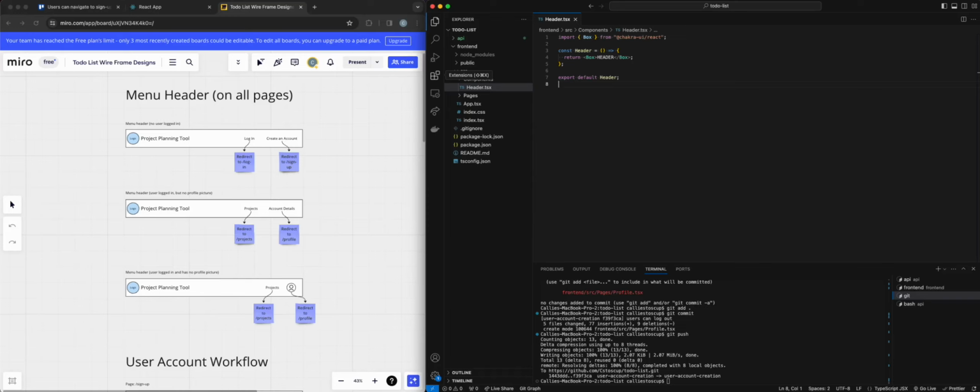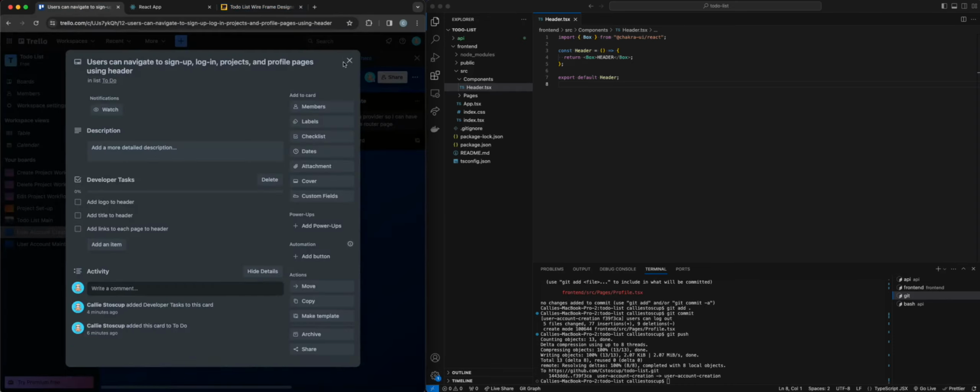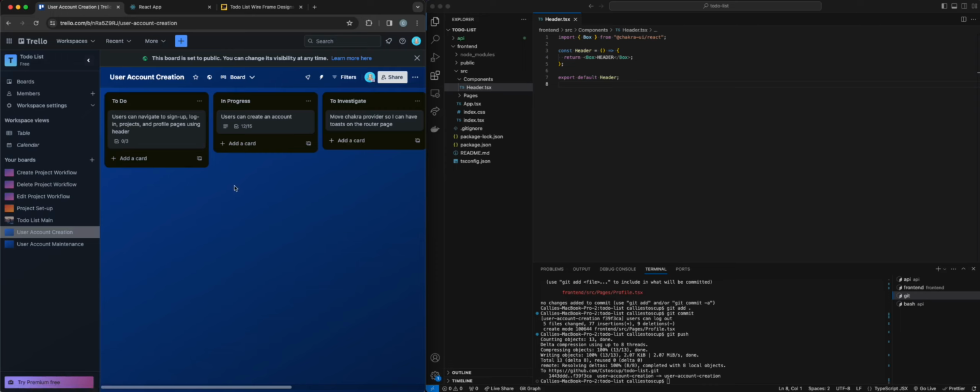I've been getting a little bit tired of typing in all of my different pages in the URL browser bar. So instead, I'm going to start working on my header a little bit, which wasn't specifically part of this feature, but I have some extra time and I'm tired of doing it, so I moved things around, okay?